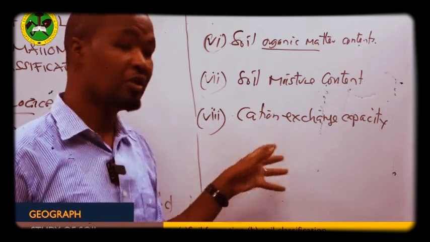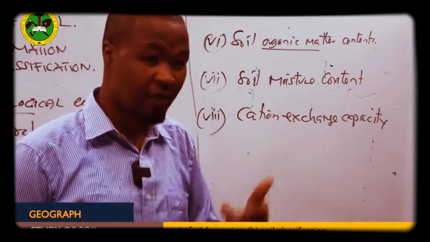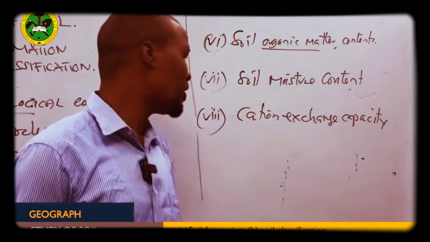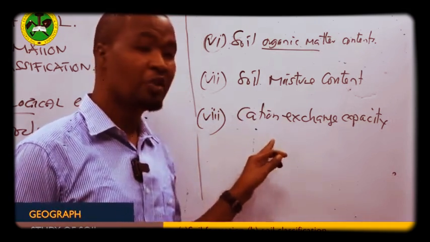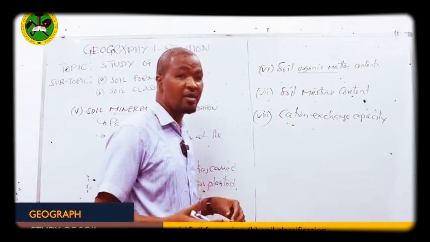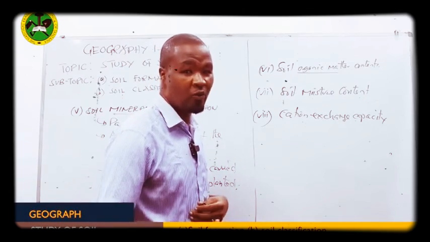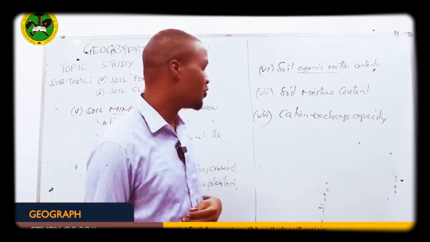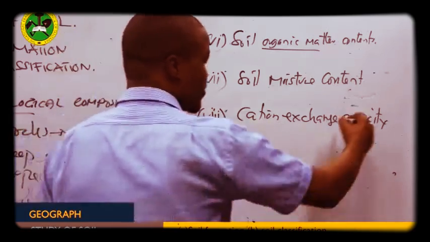So at this point, it means the soil has changed from acidic to alkaline. It depends. Most of the materials which are basic in nature may result in the soil either being productive or not. That's why we say cation exchange capacity.